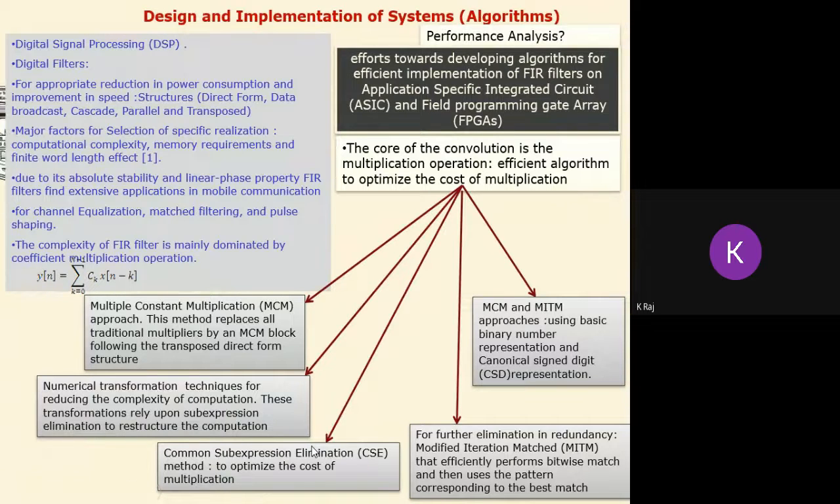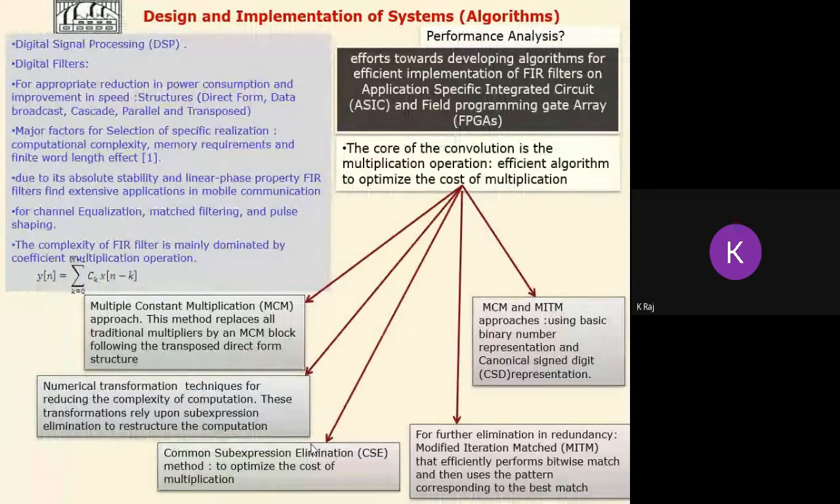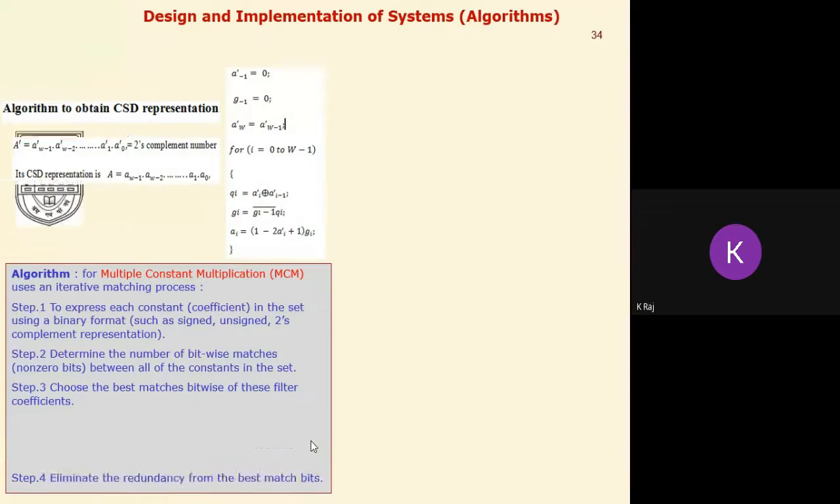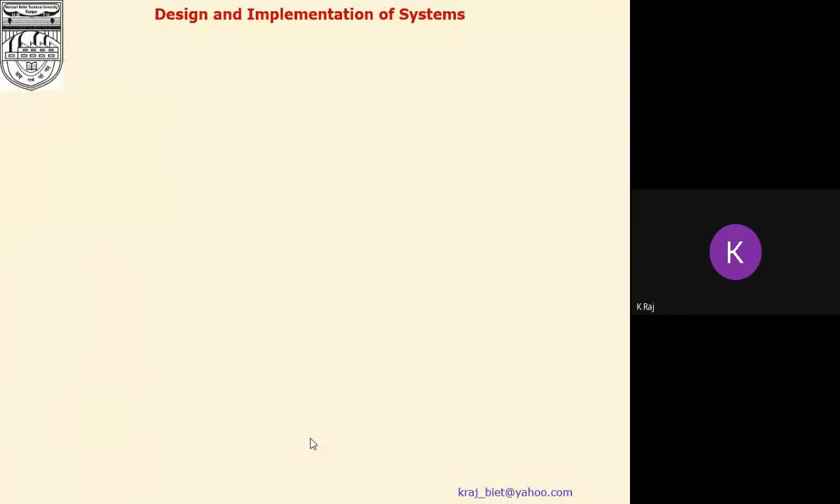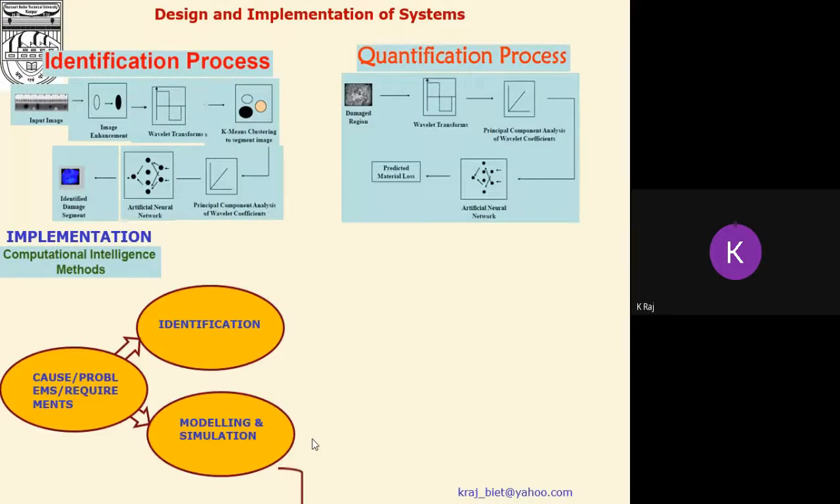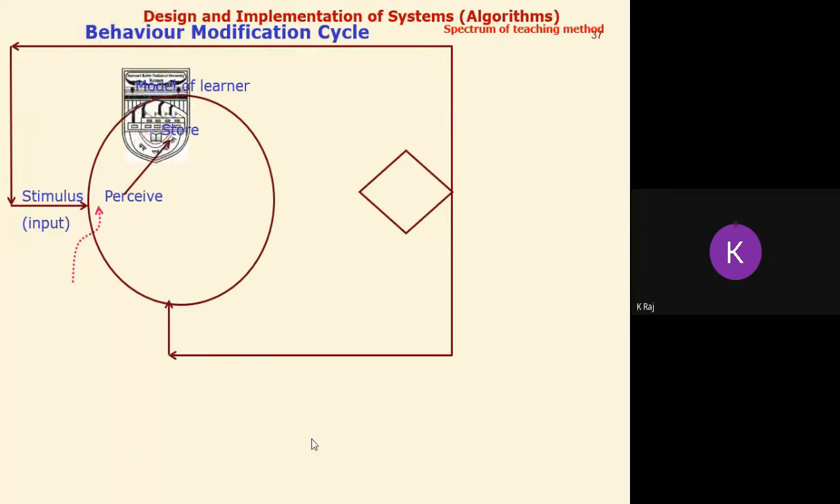MCM and MITM can both be hybridized, using the basic binary number representation and the canonical signed digit number representation. Hence these are the different concepts which can be utilized in order to enhance the performance of our designed system here. This is the approach of the CSD which we have described, and these are some comparative results here. Now we are coming to the point: what is the purpose of this?